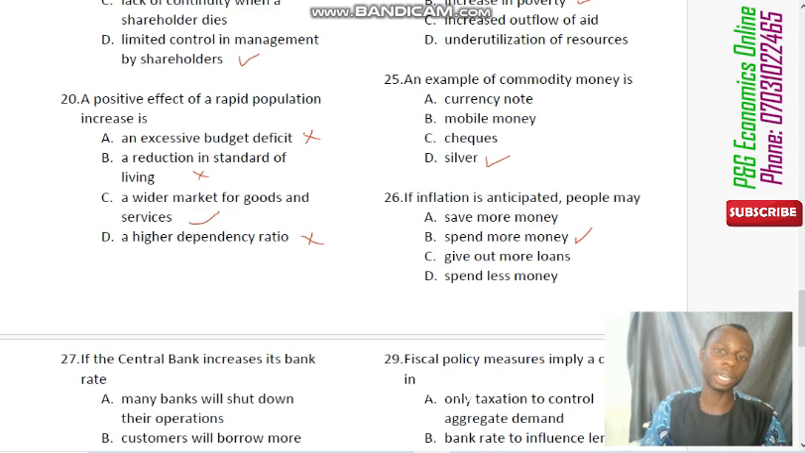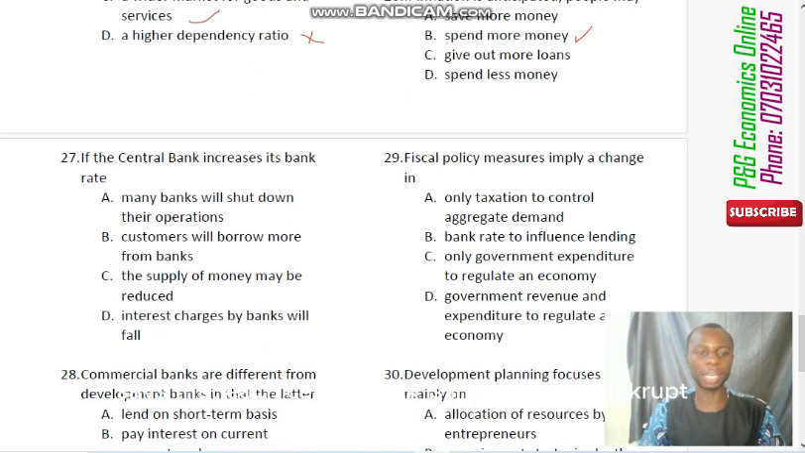And question number 27 says that if the central bank increases its bank rate, what will happen? If that ever happens, money supply will reduce, because it discourages people from borrowing money in the market, since interest rates, or bank rates, have increased. So people will not be able to borrow more money. That will be the correct option. So money supply will reduce.